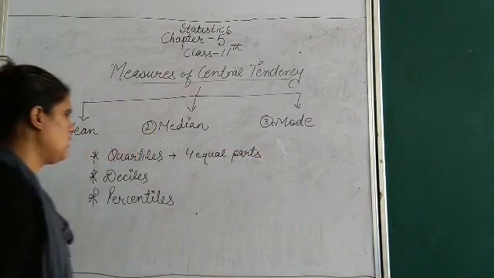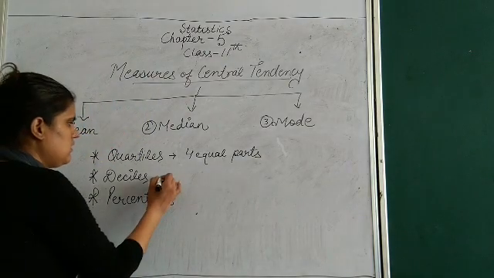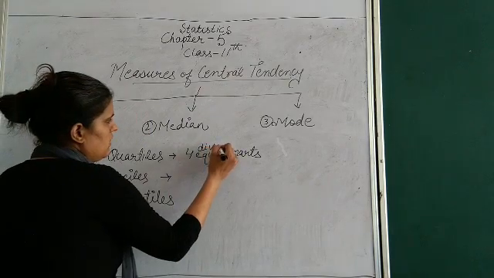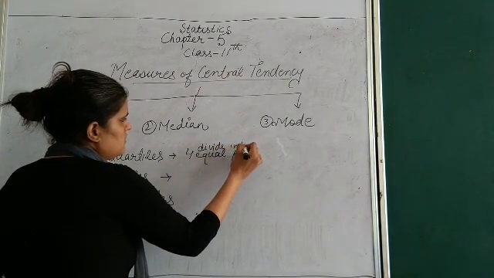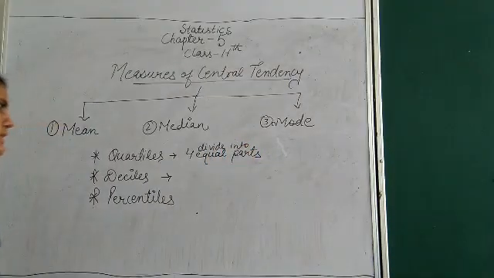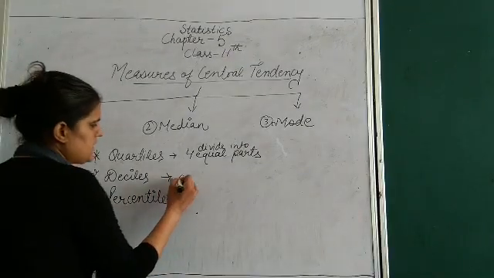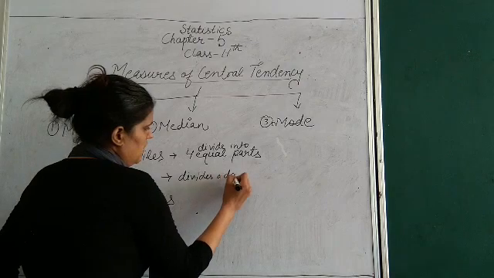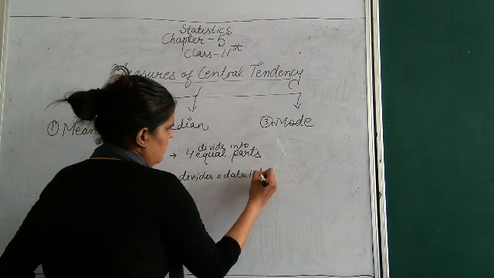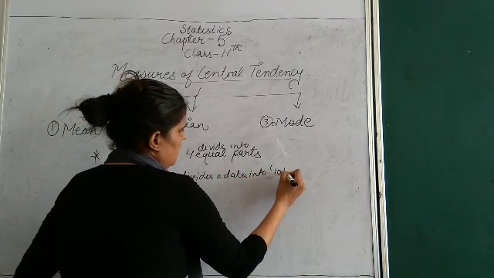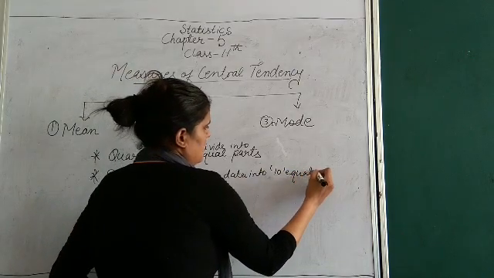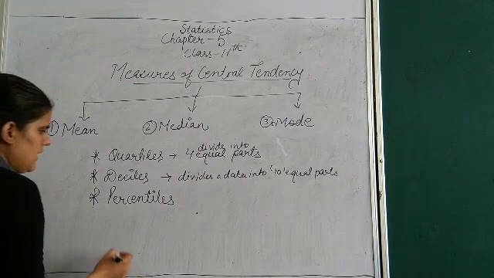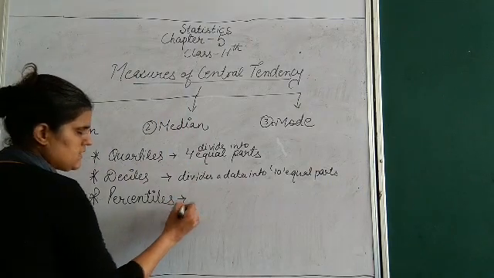And what is a decile? It is that value which divides the data into 10 equal parts. Apart from that, we have percentiles.